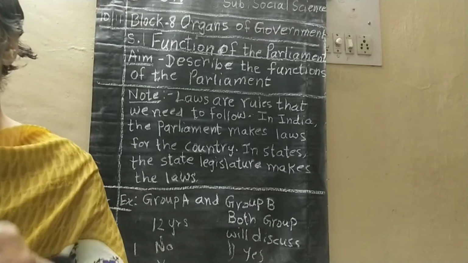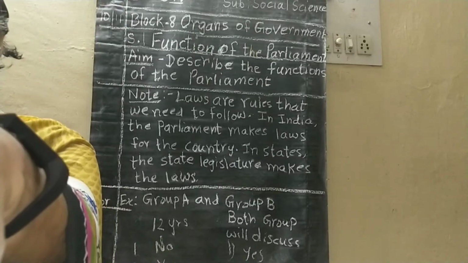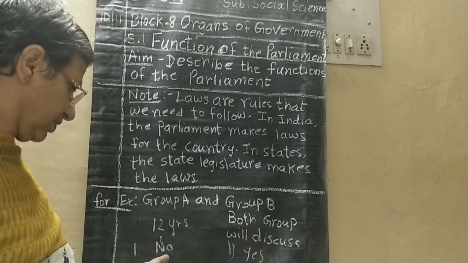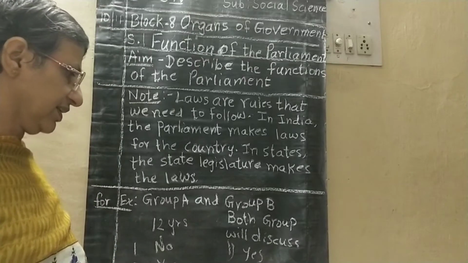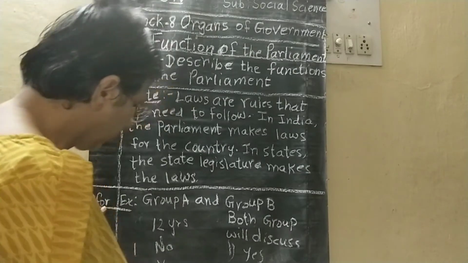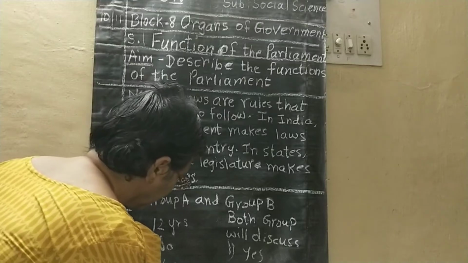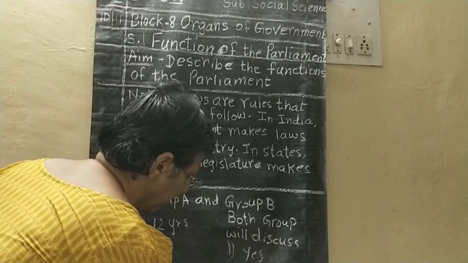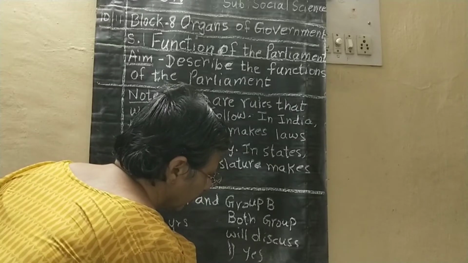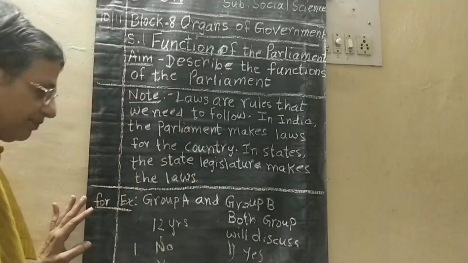Now we'll see which is the majority. Okay. Now here the majority are saying yes, and here also saying yes. And here one more will become yes. And the fourth one also no. Okay.